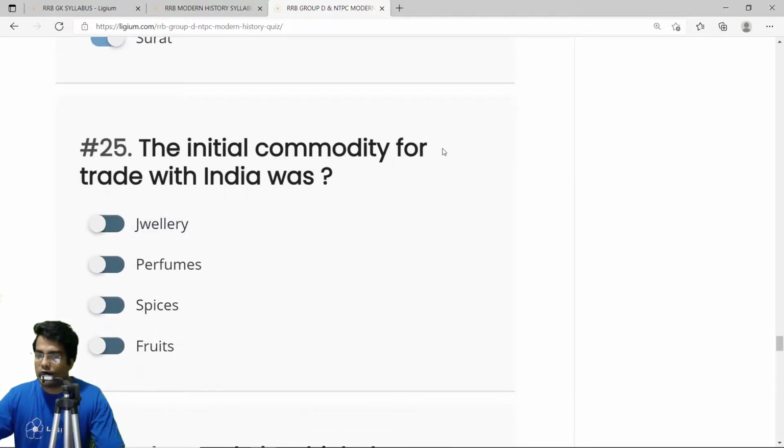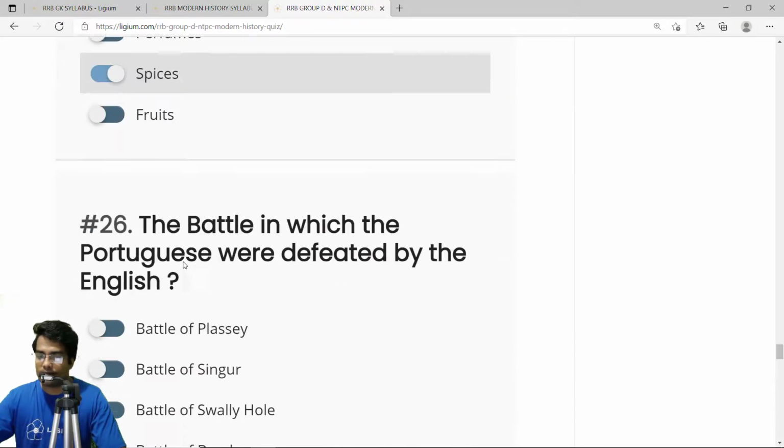The initial commodity for trade with India was. Now, spices was the genuine reason for the trade with India. The Britishers came for only one purpose, that was spices. Later they expanded for clothes, jewelry, perfumes and the rest of the things, but the initial reason was spices. So the correct answer is spices.